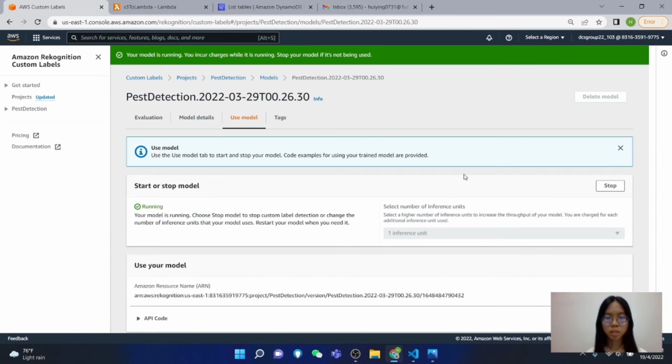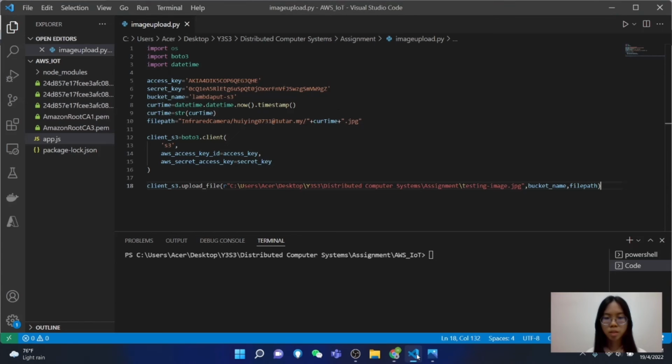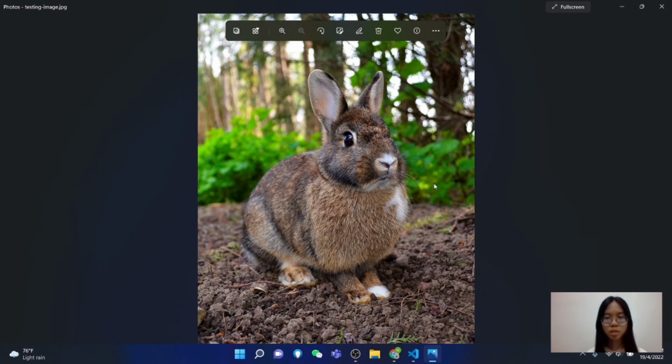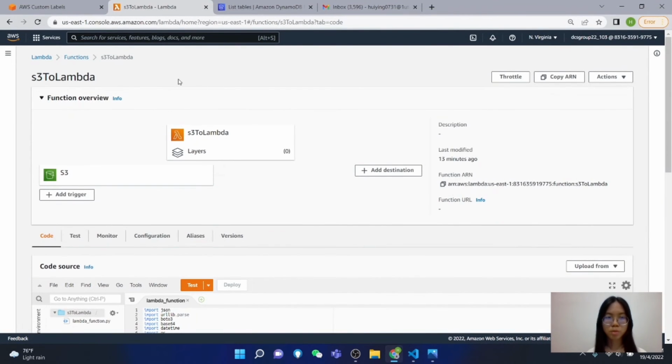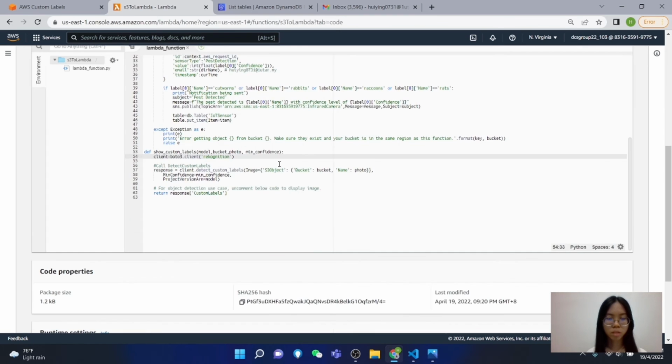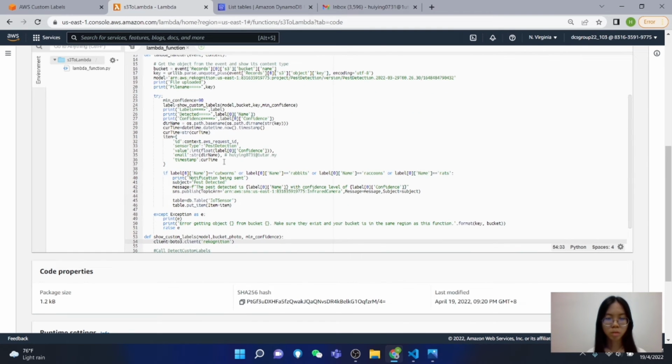Once the model is started, we can do the testing using this Python code. Run this code to upload an image file to the specified S3 bucket. This is the image file being uploaded. Uploading an image file to the S3 bucket will trigger the Lambda function called S3 to Lambda. The code here will get the label for images uploaded to the S3 bucket, and it will send the result to the email using the SNS publish method and also to the IoT sensor table.